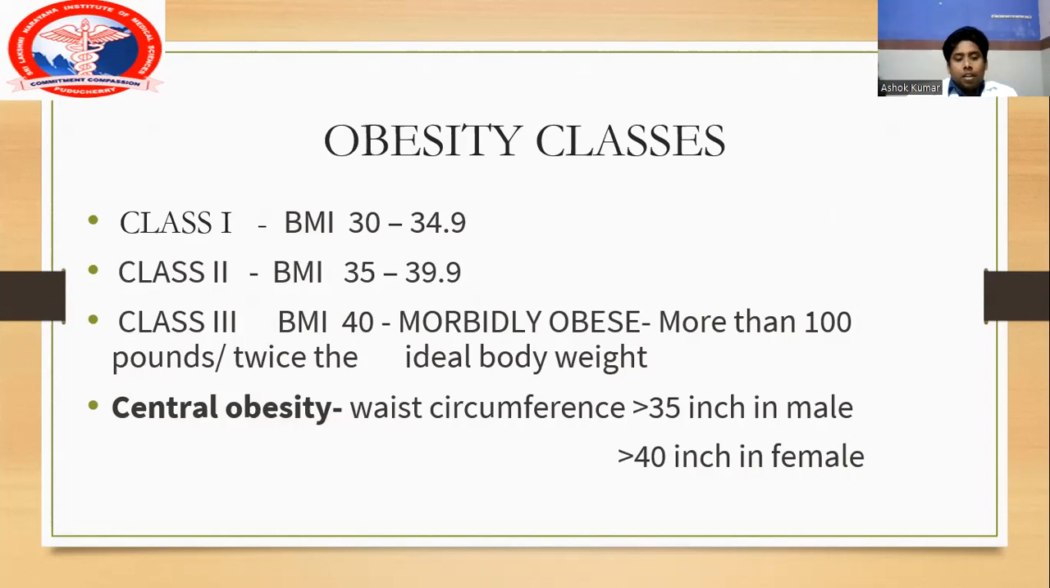There is a term called central obesity. Central obesity is when the patient's waist circumference, in the case of male patients, is more than 35 inches, and in the case of female patients, is more than 40, we call that central obesity. There's one more term called super obesity. If the BMI is more than or equal to 60, it's super obesity.